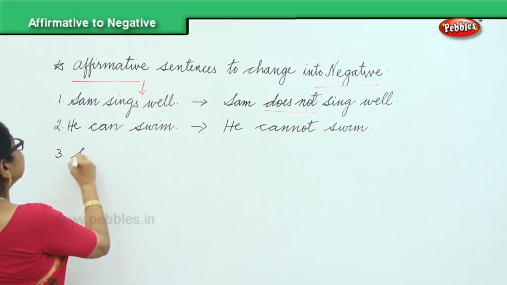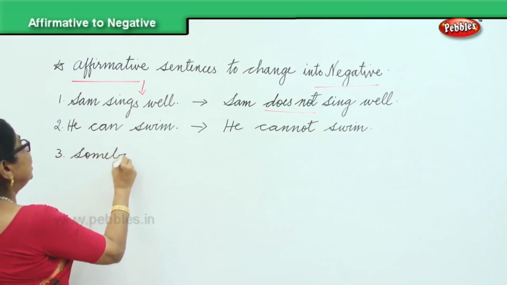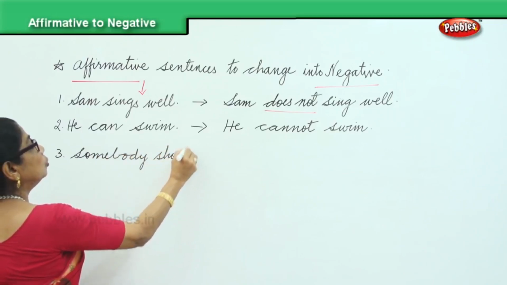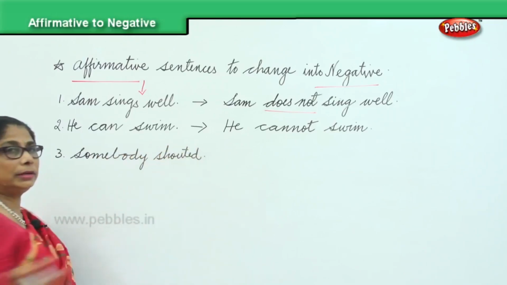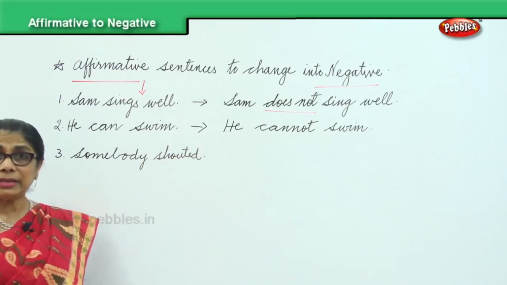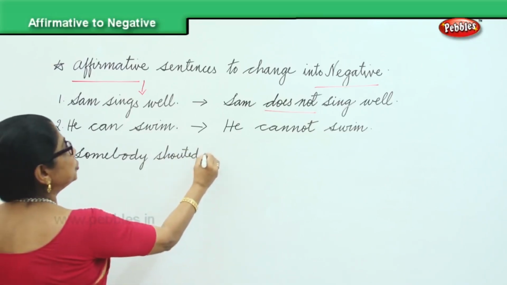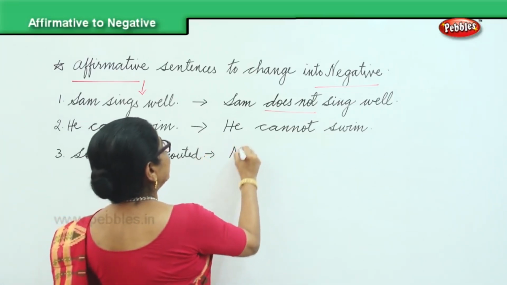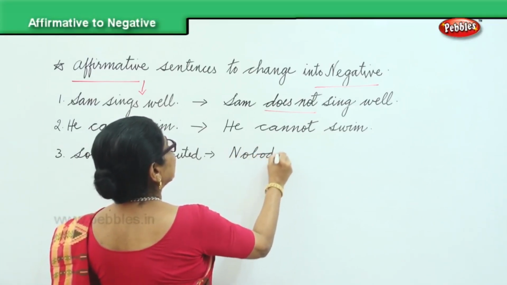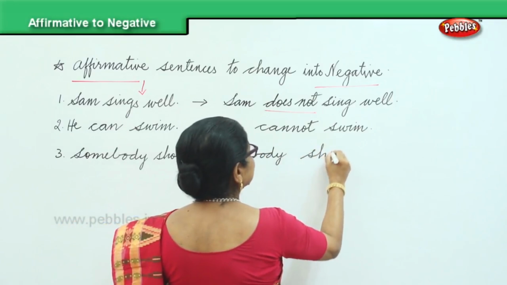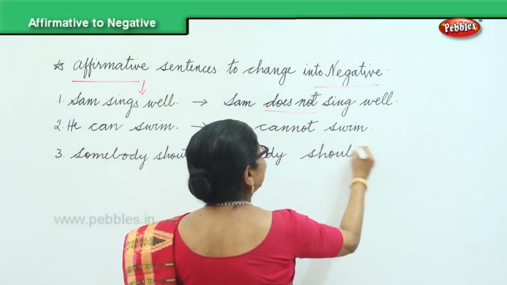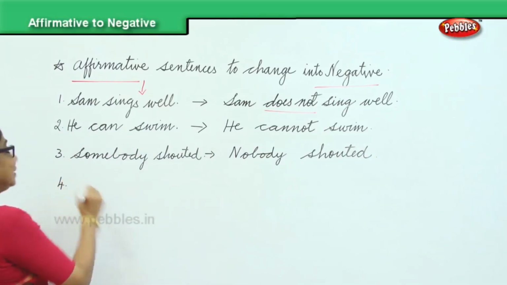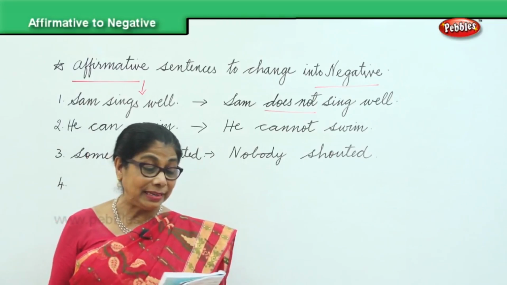Somebody shouted. You don't know who shouted, but we know somebody shouted. Did anyone shout? Yes, somebody shouted. Now change it into a negative sentence. Nobody shouted. Actually, grammar, it's very interesting, isn't it? If you understand, if you grasp well, it's very interesting.